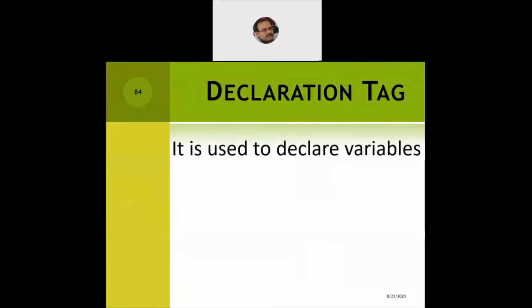Now let us say within my JSP page I need to declare a variable. Declaring a variable requires a syntax to be followed, and how does the syntax go? The declaration tag is very simple. The name itself says we are going to declare variables in a JSP page, and the syntax is less than sign, percentage, exclamation, then you declare a variable, then percentage sign, and then the greater than symbol. So within the angular brackets, within the percentage notations, we declare the variable.